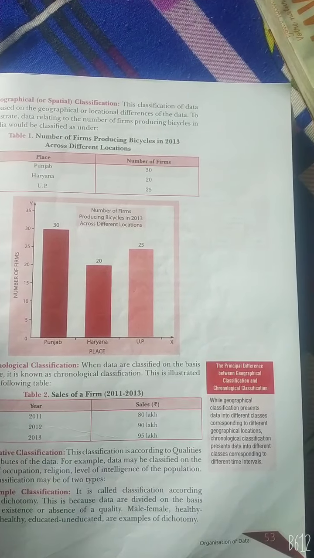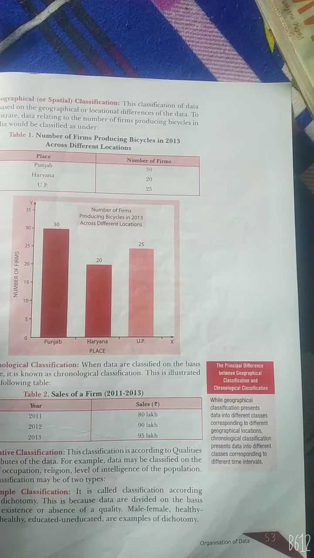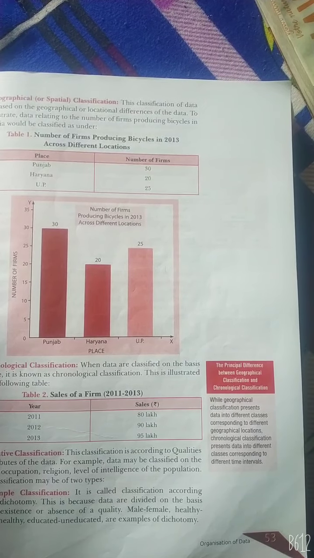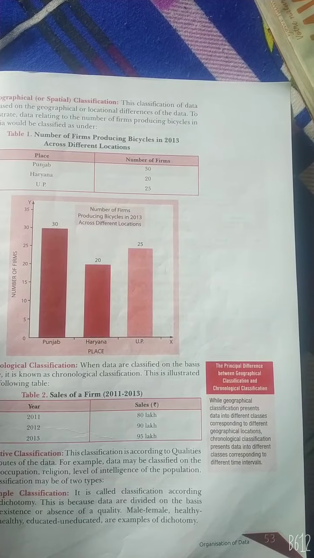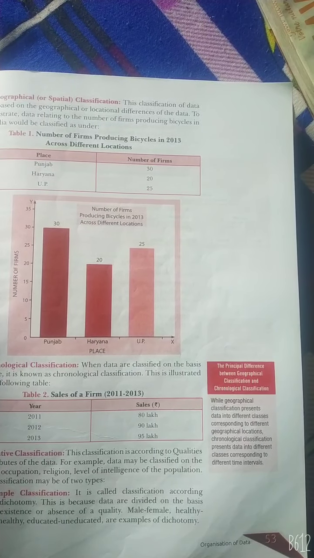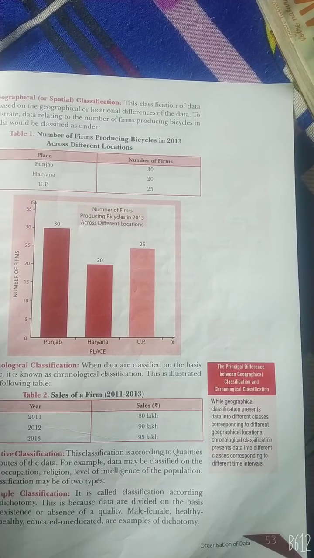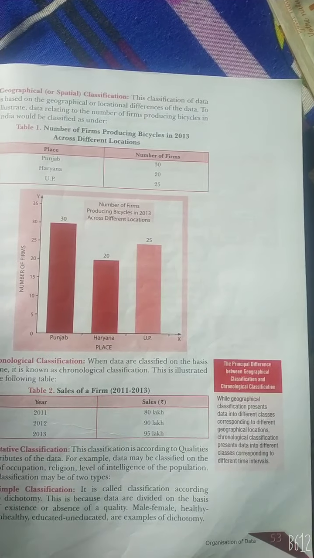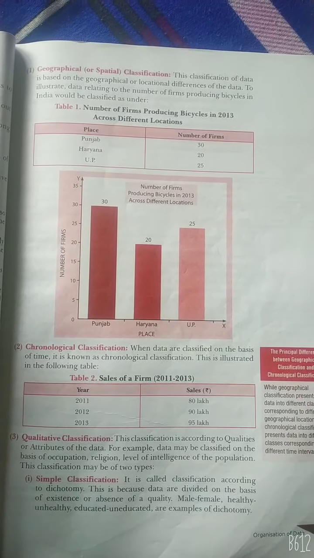The principal difference between geographical classification and chronological classification is that while geographical classification presents data in different classes corresponding to different geographical locations, chronological classification presents data in different classes corresponding to different time intervals. The third point is qualitative classification.